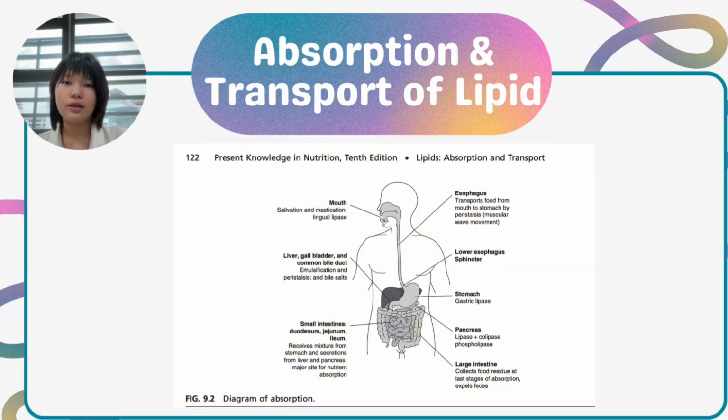The acidic environment in the stomach helps in the denaturation of proteins, making the lipid more accessible to the enzymatic actions. In addition, churning actions in the stomach help mix the fats with the digestive enzymes, preparing them for more efficient digestion in the small intestine.